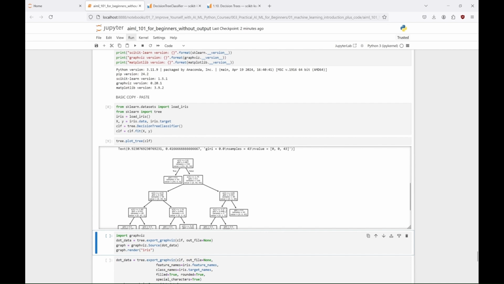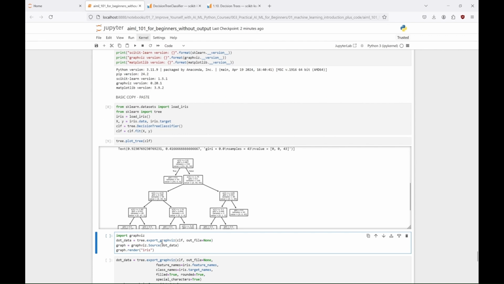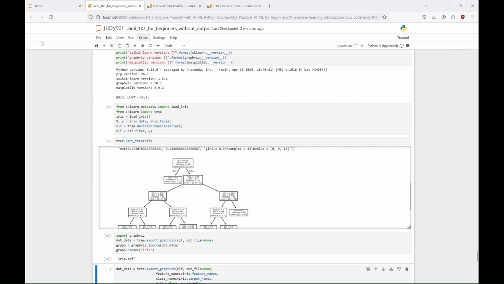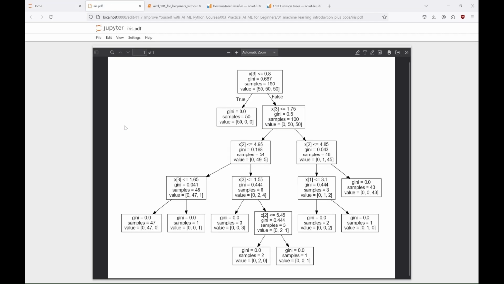And here it is. It's not very pretty though, so let's use the Graphviz module to make it prettier. This cell should create a PDF file with the tree. The PDF should appear in the directory where your tutorial file is. So let me run it. And now let's check that PDF. Wait for it, there it is. So let's open it. And here we have our tree.